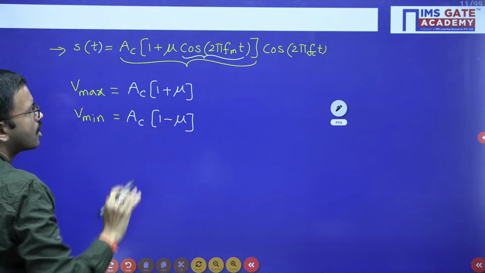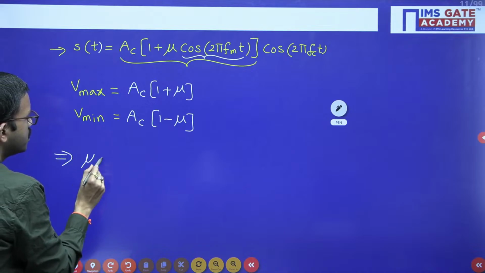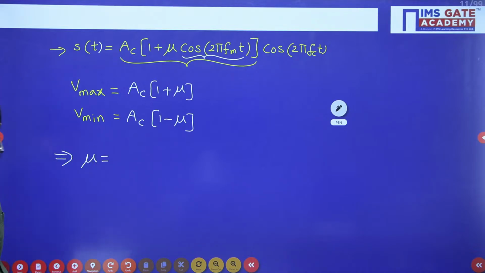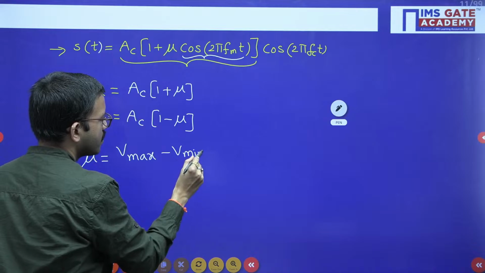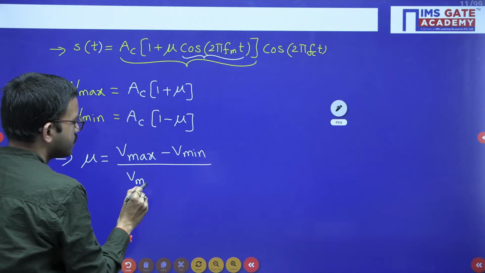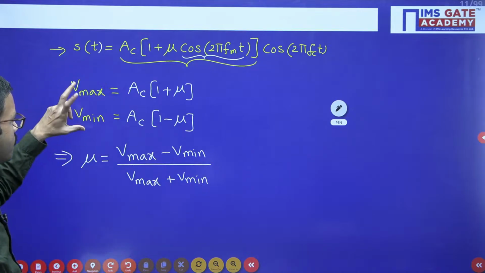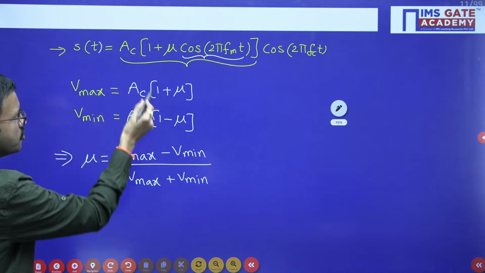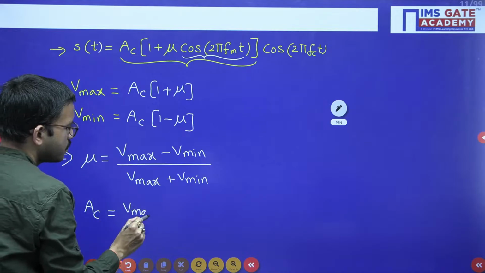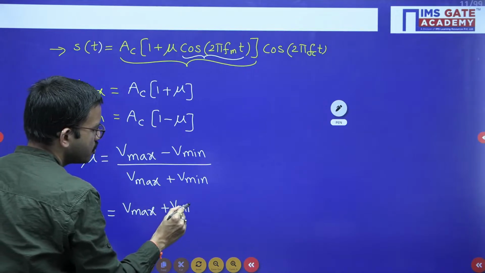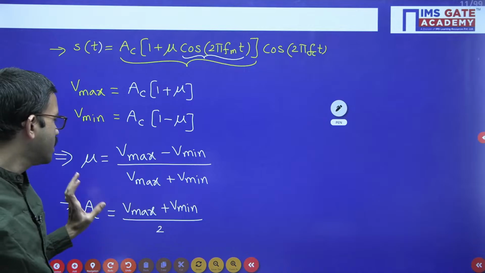You can apply componendo and dividendo rule. After that you will get the formula for the modulation index: Vmax minus Vmin divided by Vmax plus Vmin. Similarly, if you perform addition and then divide by 2, you will get the carrier signal amplitude AC, equal to Vmax plus Vmin divided by 2. You just have to take the average of the maximum voltage and minimum voltage in order to get the carrier signal amplitude.